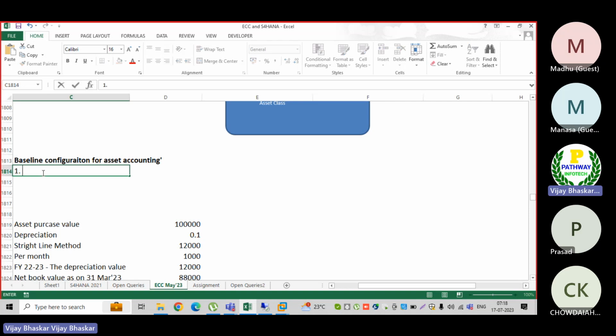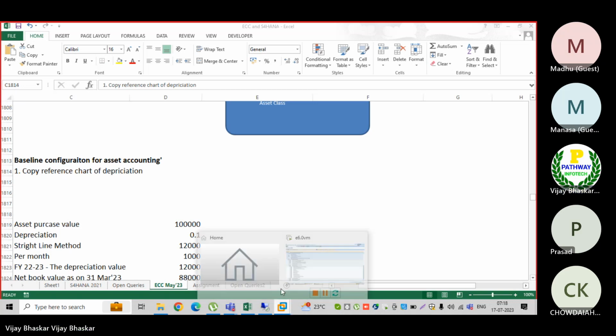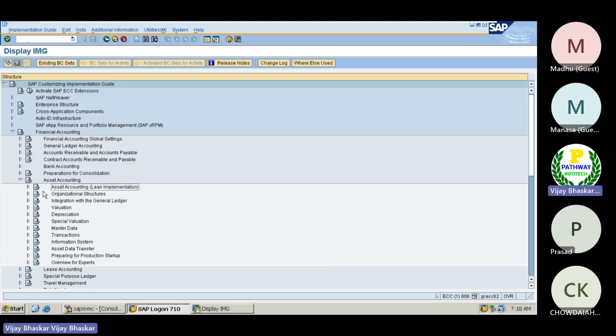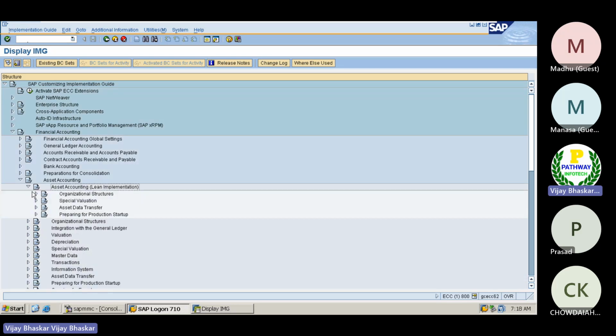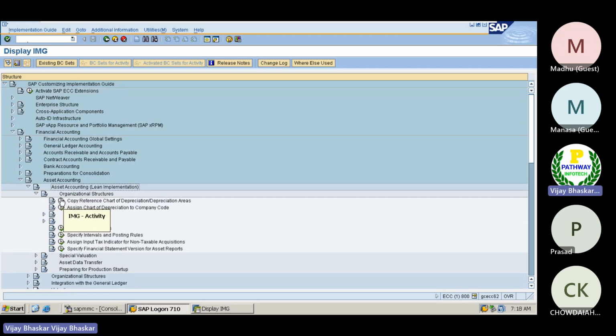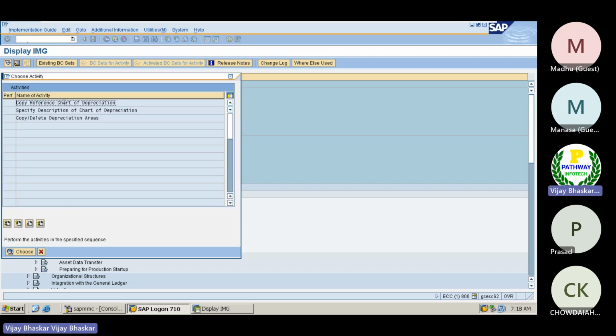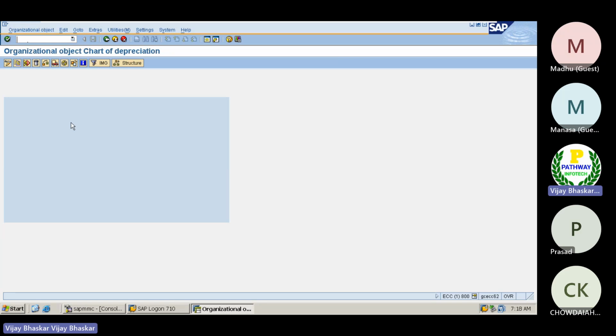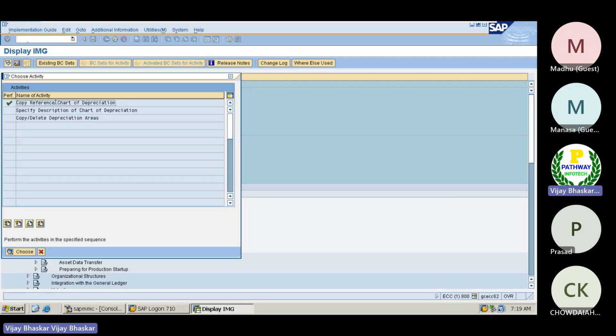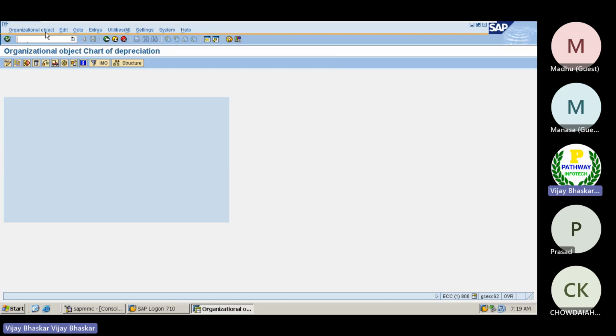Number one is copy reference chart of depreciation. As I have explained, I must copy the chart of depreciation which SAP has provided. Now I'm just copying here. Just click on the first one, copy reference chart of depreciation.